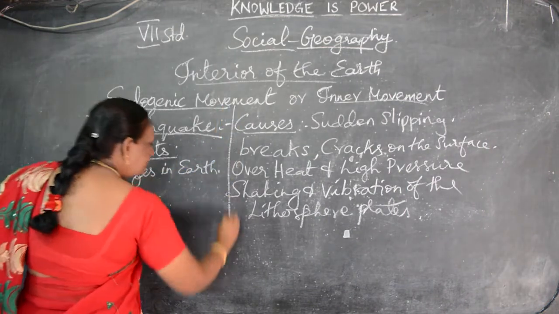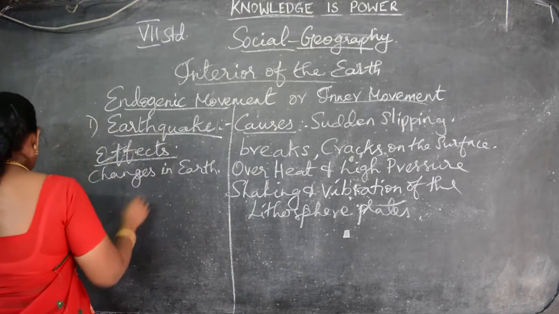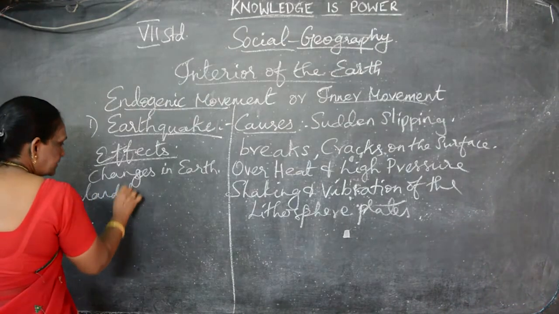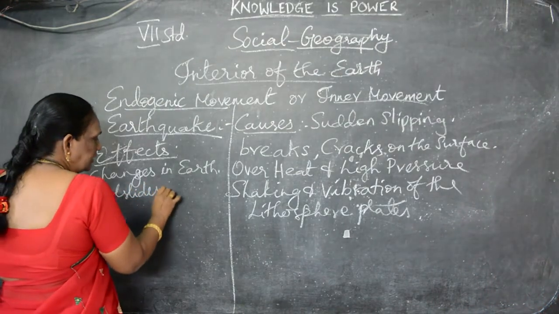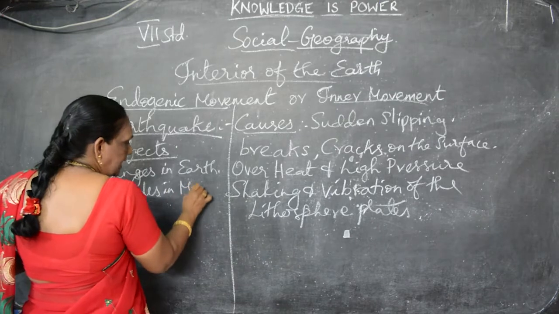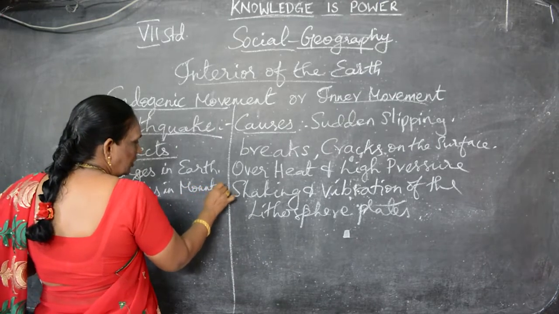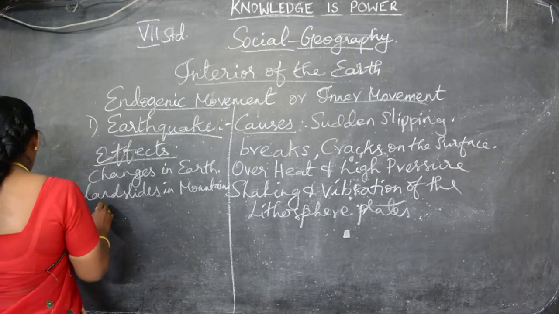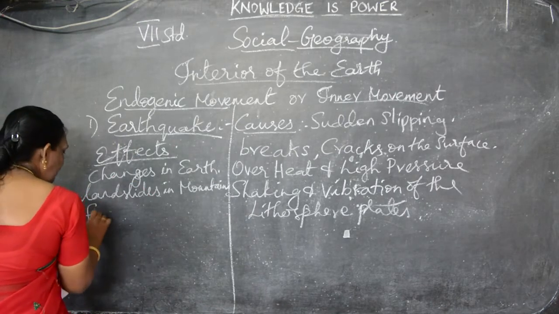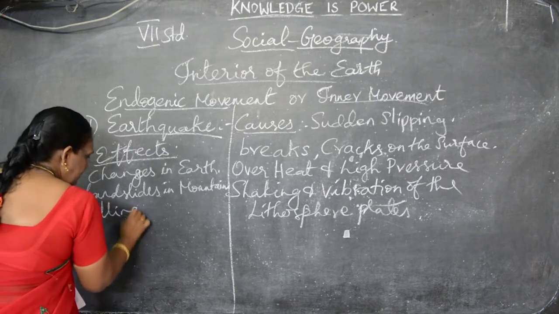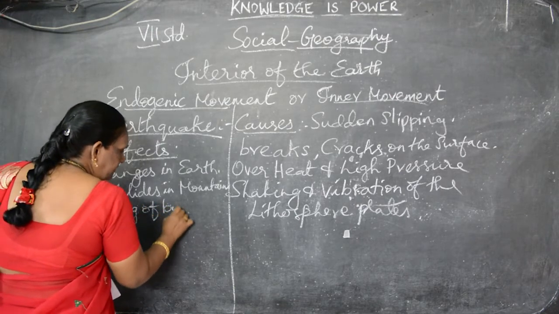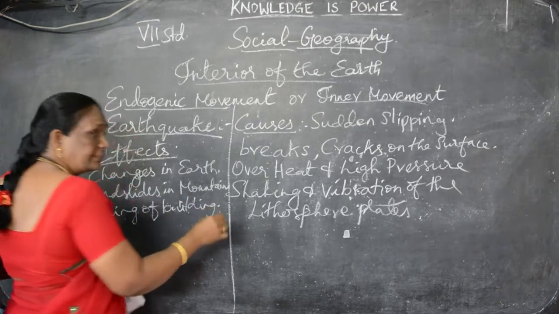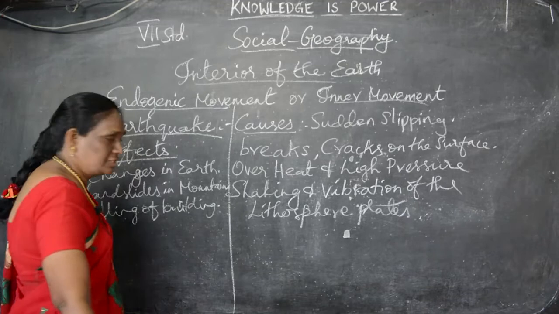There were many changes in the earth surface, and landslides will occur in the mountains. Understand? And another thing is, a great danger will happen in the falling of buildings. I told you previously itself, the big buildings, the flats and all apartments, they will go and get buried under the earth, we saw.